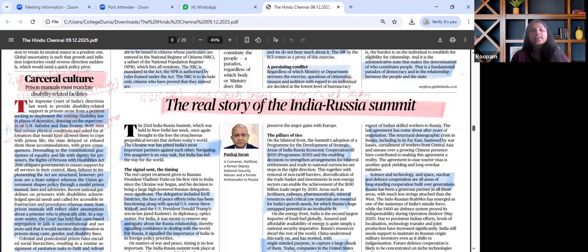The next very important article: recently Russia's president, Mr. Putin, came to India for the summit. So, the real story of the India-Russia summit. Now, in yesterday's address, India has often said the India-Russia relationship, and in particular Russia, to be a pole star. That means having an all-weather friendship since the historical past. So this is relevant for GS paper 2 under the theme IR, under the theme energy, which is in GS sector GS3, and GS1, wherein the world history context of multipolarity could be understood.